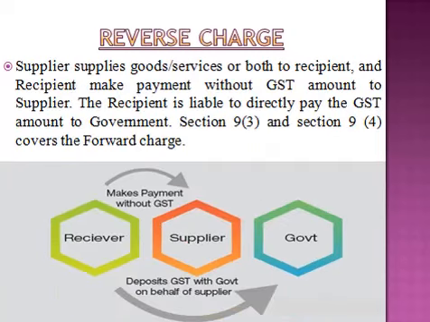Under reverse charge, the opposite happens and the receiver just makes payment for the purchases. He does not make payment of the GST amount to the supplier and he directly deposits the amount to the government. Under reverse charge scenario, it covers two sections, section 9 subsection 3 and section 9 subsection 4. We will be discussing about each and every section in this session itself.